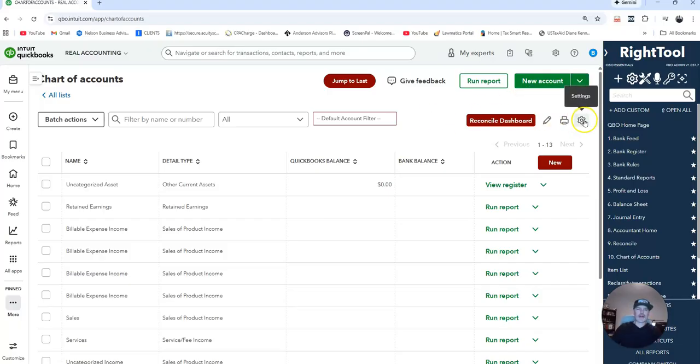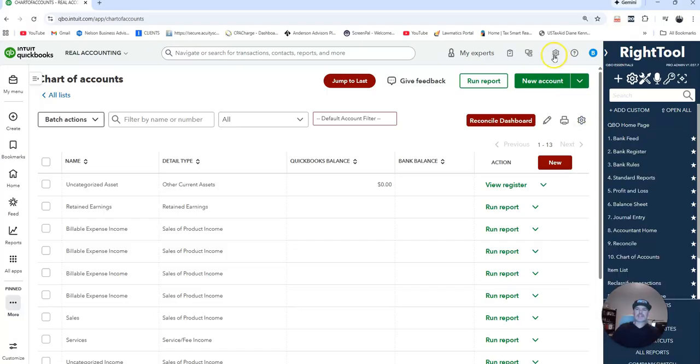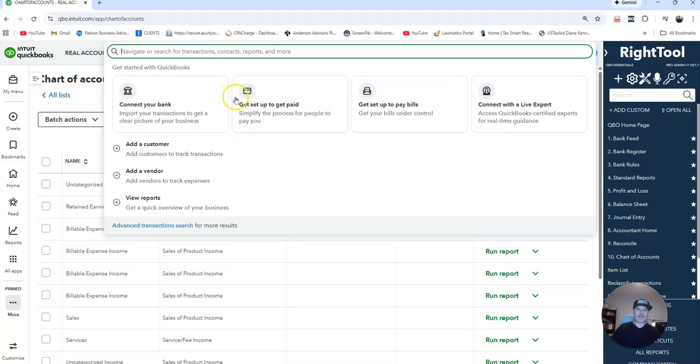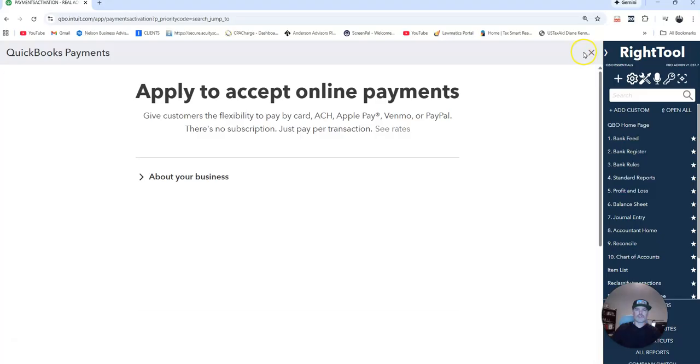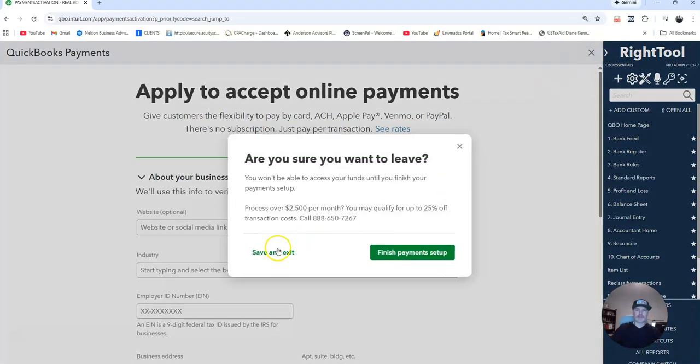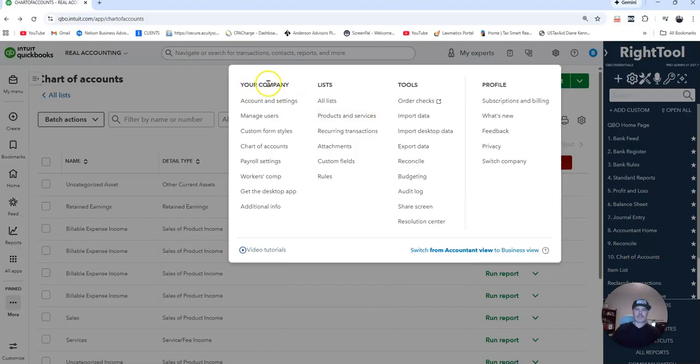So other things you're going to want to look at before then is just your different types of settings. So just get used to this. You have the navigation bar up here that you can always search. And then you're going to get used to this gear up here. So this is going to be your company, your lists, your tools.